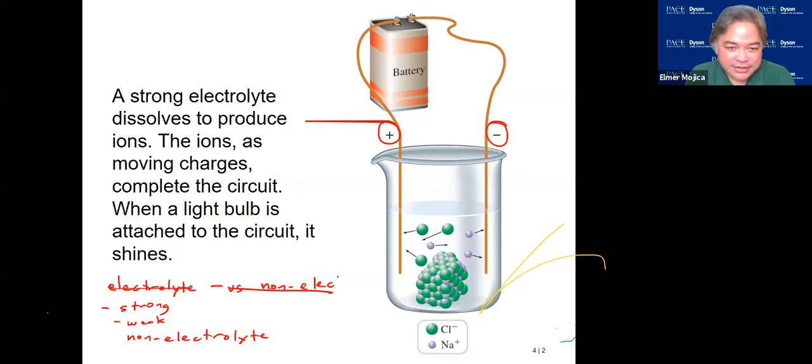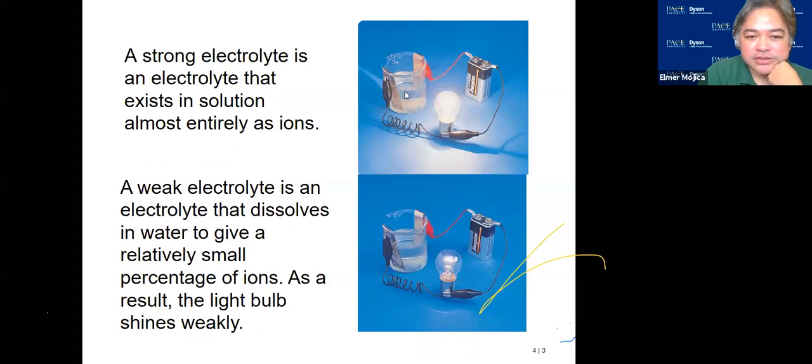A strong electrolyte dissolves to produce ions, and these ions, as moving charges, complete the circuit here, which allows the bulb to light up. If we look at this in the real world, this is how we see an electrolyte. Now, what's the difference between the two? One lights up with a higher intensity compared to the other. What does it mean? We can classify this as a strong electrolyte, while this one can be classified as a weak electrolyte.